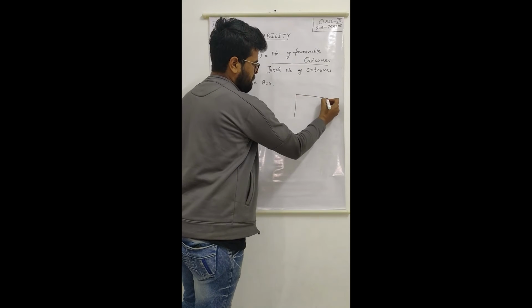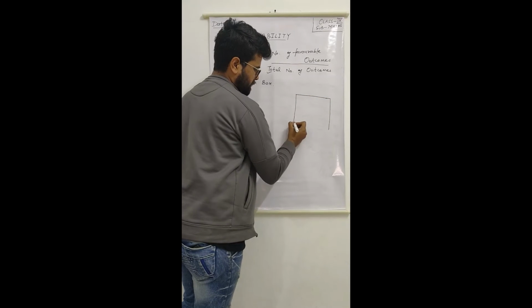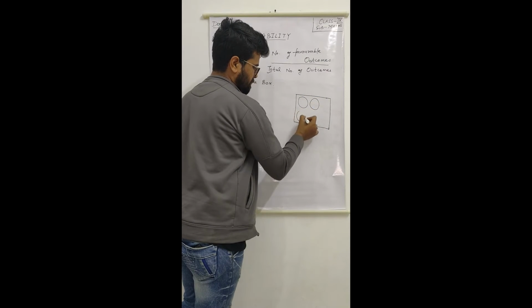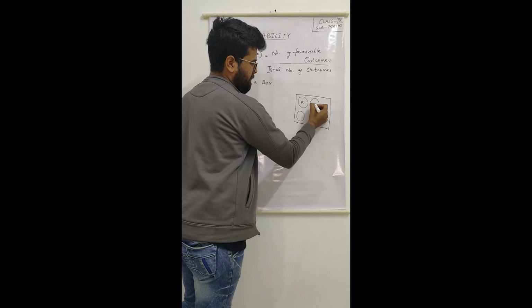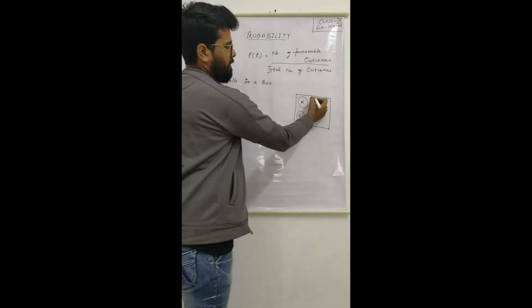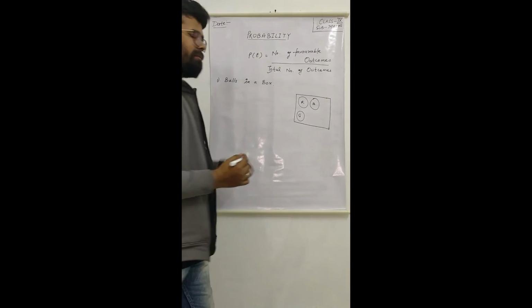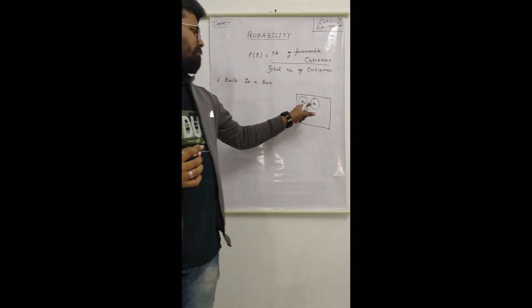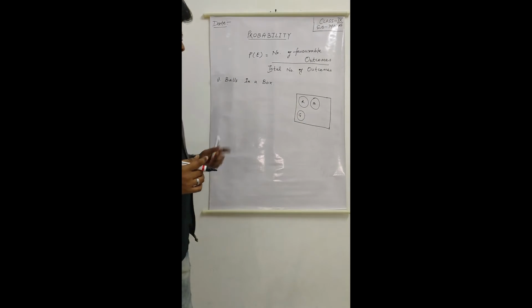We had a box, and in this box there were 3 balls. One was red, one was blue and the third one was green, of equal size. We have to draw one ball without looking into it and find the probability of getting a red, blue or green ball. We have done it.